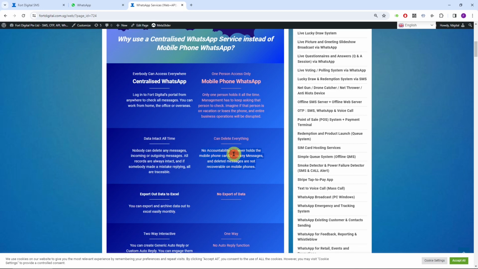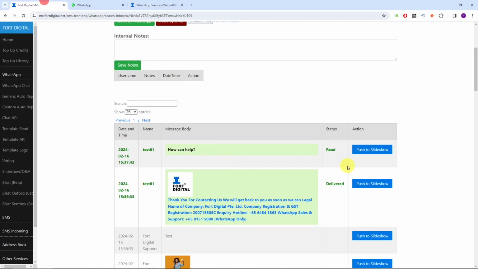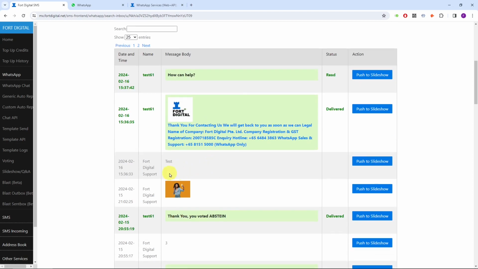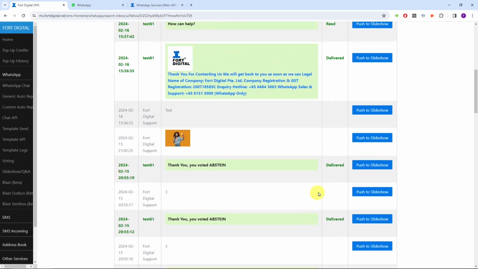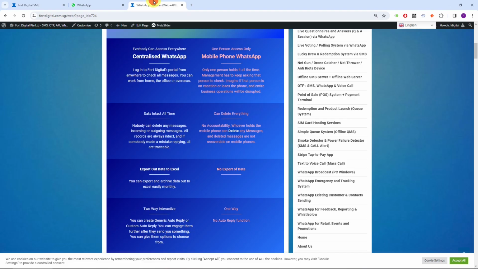The second thing is, if you use a normal mobile phone, the person who holds the mobile phone is able to delete the contents. All the incoming and outgoing, they're able to delete away, so there's no proof anymore. While with this centralized system, as you can see here, nobody is able to delete the incoming and outgoing history because there's no delete button. So everything is traceable, and that's very important for business use.